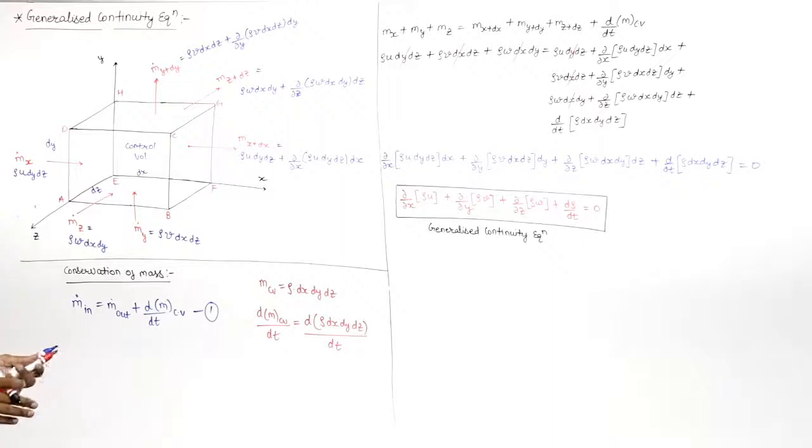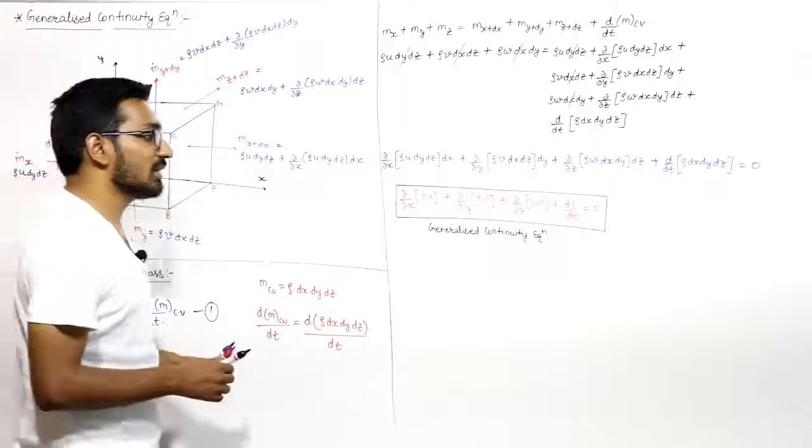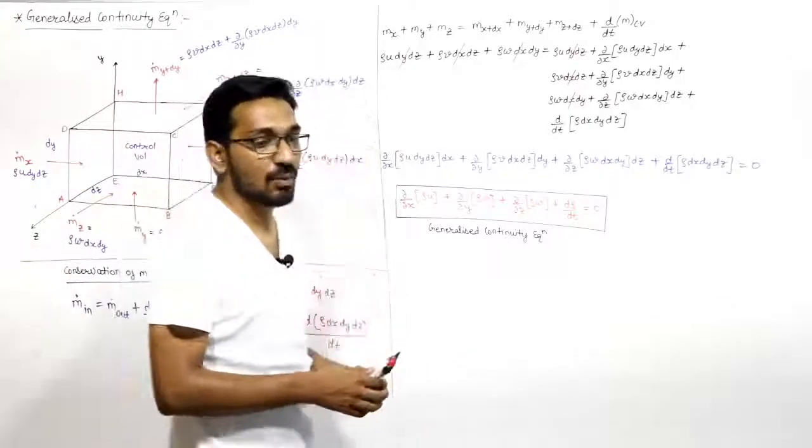This is the most important equation which you have to remember: del by del x of rho u plus del by del y of rho v plus del by del z of rho omega plus d rho by dt will be equal to 0.